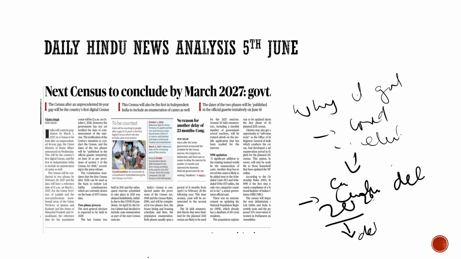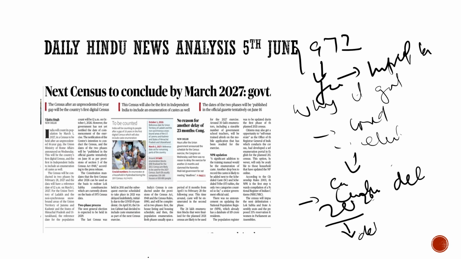There used to be delimitation after every census, but there is a freeze on that delimitation after 1971. After 1972 there has been the freeze on the delimitation. So after the 1971 census there has been the freeze on the delimitation, that you cannot impact the constituencies in any way. They froze the delimitation because there were many states